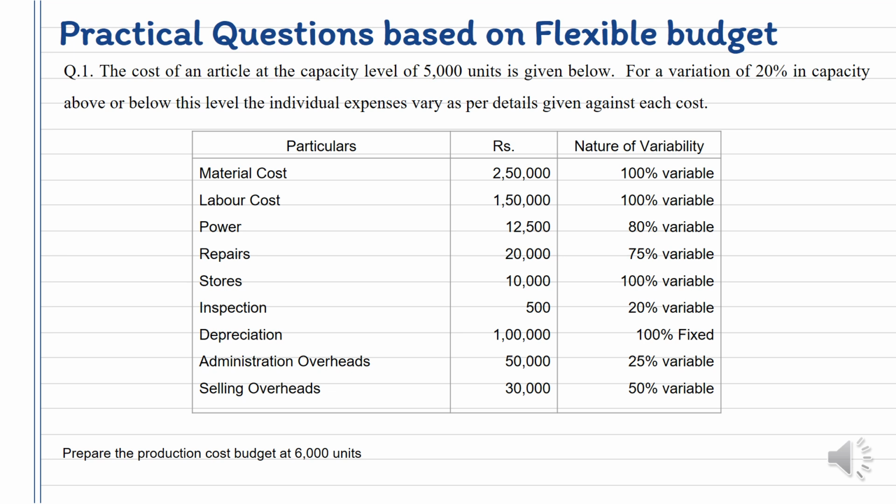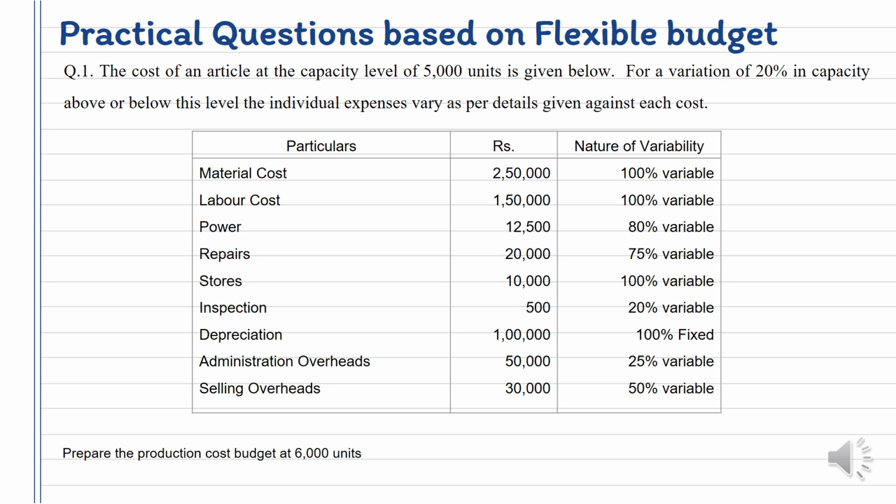Same goes for labor. Whereas when we look at power, it says 12,500 and 80% variable. So it means 20% is fixed. 12,500 का पहले आप 20% कैलकुलेट करोगे which is 2,500 and 80% 10,000 variable है, तो for 5,000 units if it is 10,000, for 6,000 it would be 12,000. Likewise, whatever the variable proportion is given to you, you need to rearrange the things.